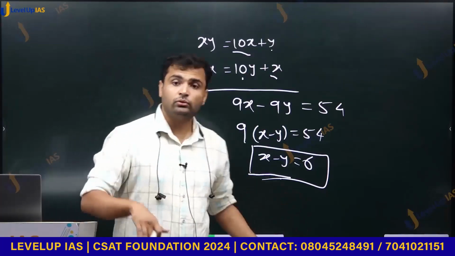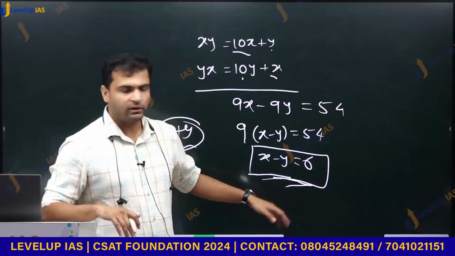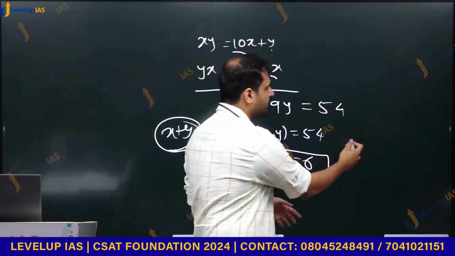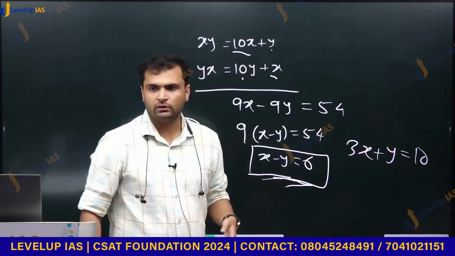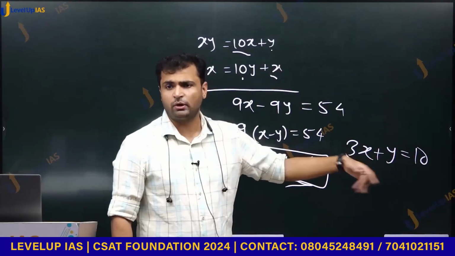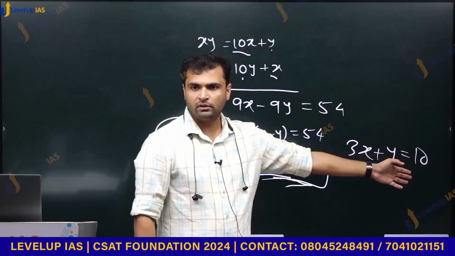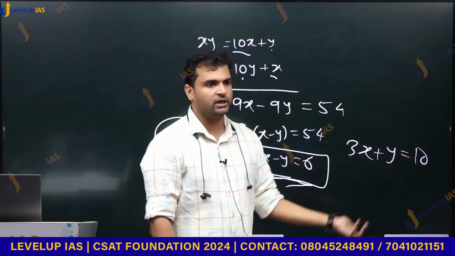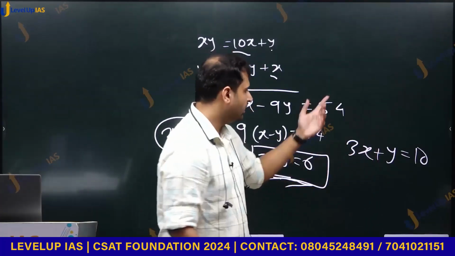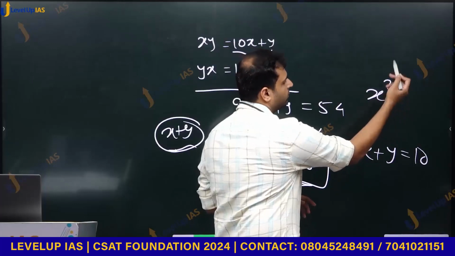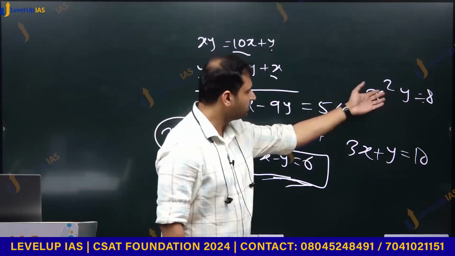Yes, that is a different equation. This is one equation, and if I give you some other equation, let us say 3x plus y is equal to 10, this is another equation from my side. Then I can find x and y from these two equations, because two equations, two unknowns, we can solve. But any two equations would do, like x cube into x square into y is equal to 8. Any equation, this is also fine.